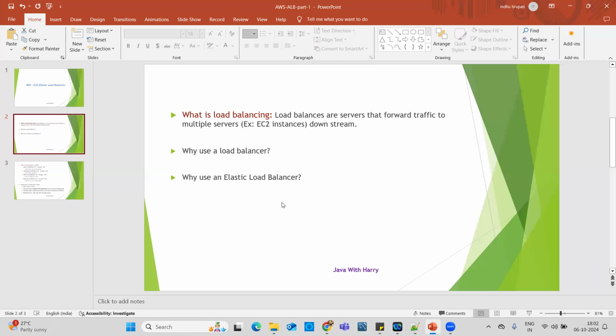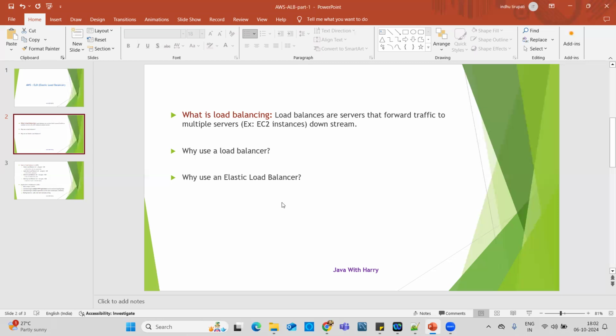AWS will take care of upgrades, and in case of maintenance and high availability, everything is taken care of by AWS. That is the beauty here. And we can integrate the elastic load balancer with multiple AWS offerings, for example the EC2 service, auto scaling groups, ECS services, Route 53, and many more.